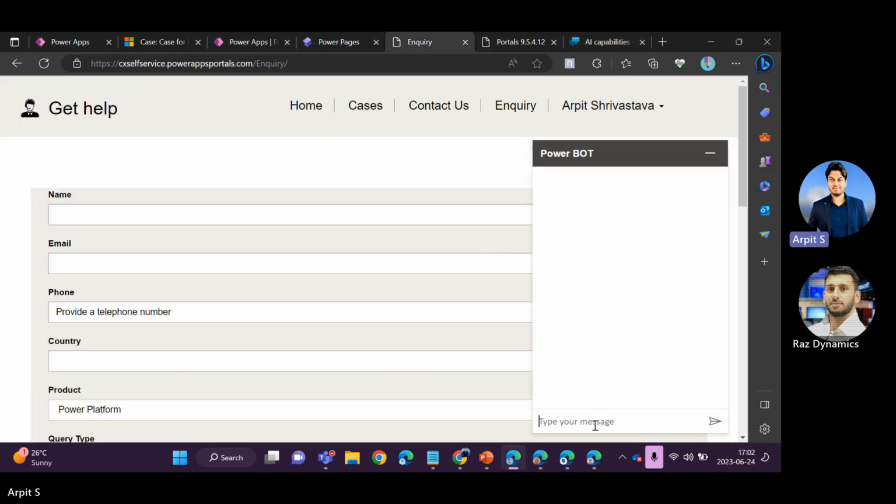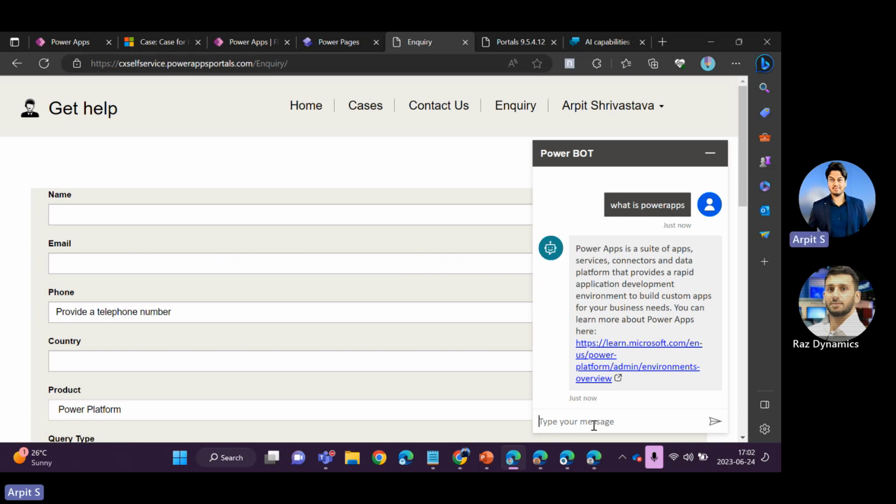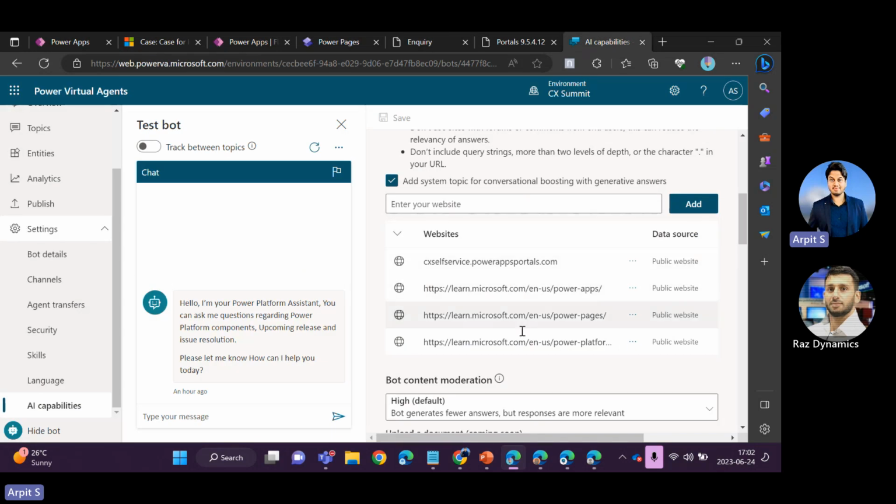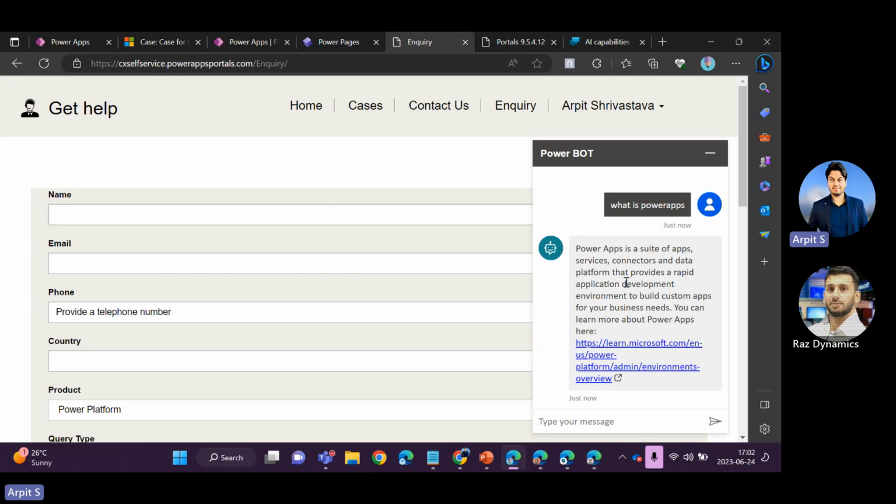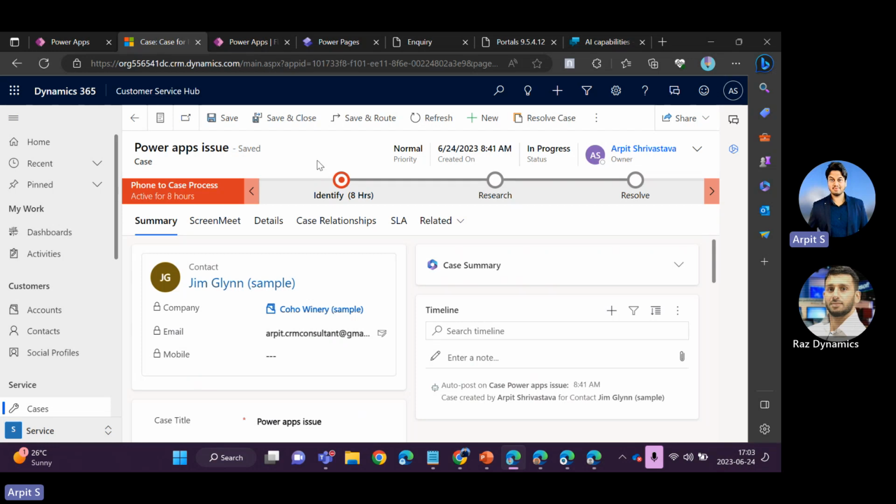So this is the chatbot on my site, and I want to know what is Power Apps. Any random question I'm just asking the chatbot. And if I hit enter, it will call the ChatGPT API. It will find that information on these particular links, and it will respond back to the customer. So this is also one of the ways you can reduce the self-service and call center agents' overhead. Some of the information you can already feed it, but some you can provide from these particular links.